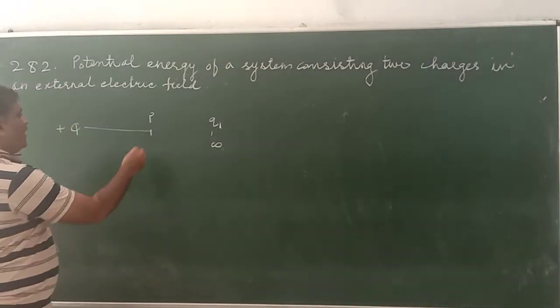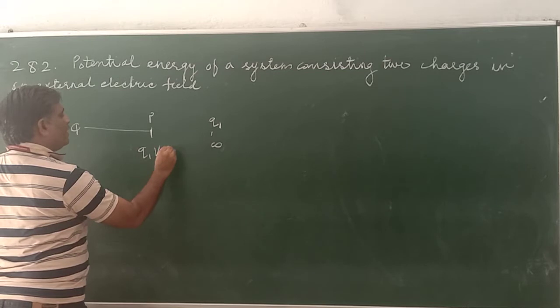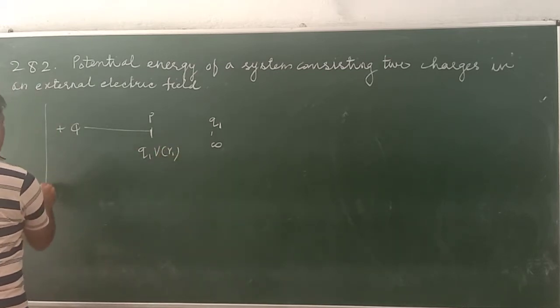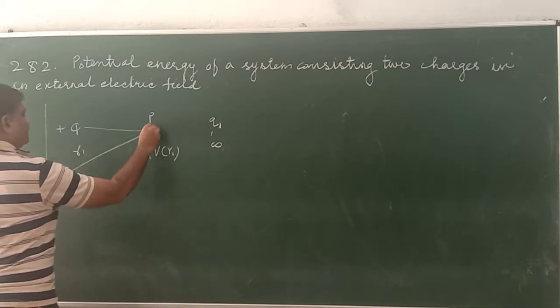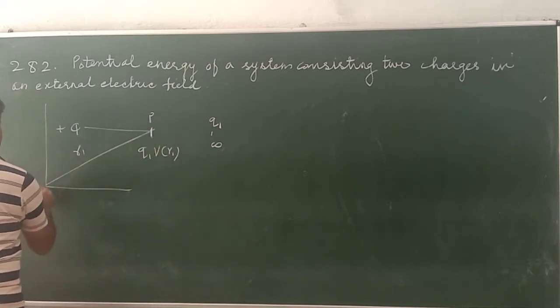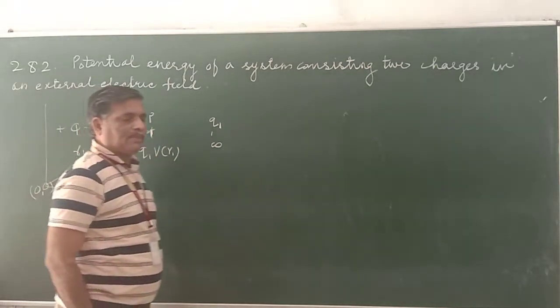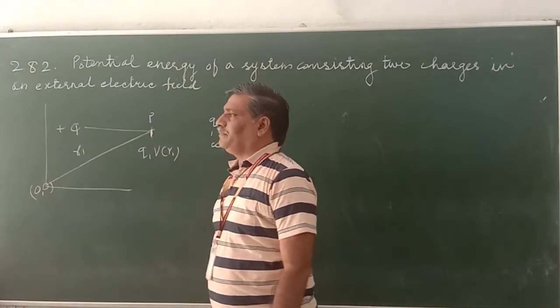Therefore, we bring it here, and it becomes Q1 V(R1). If we fix any origin here, R1 is the position vector of point P.